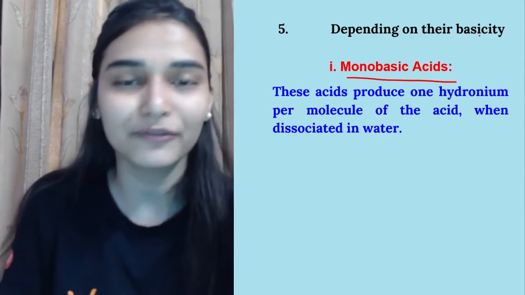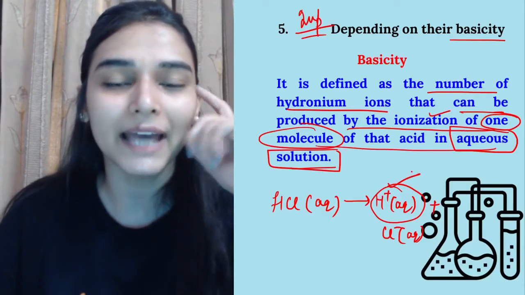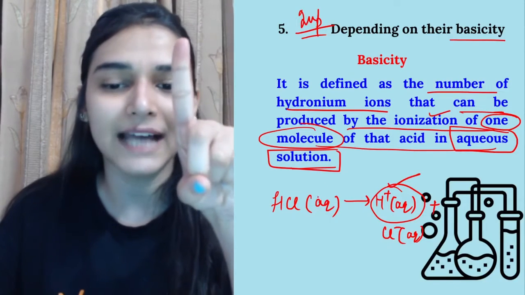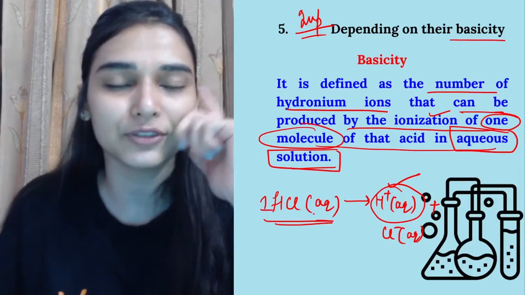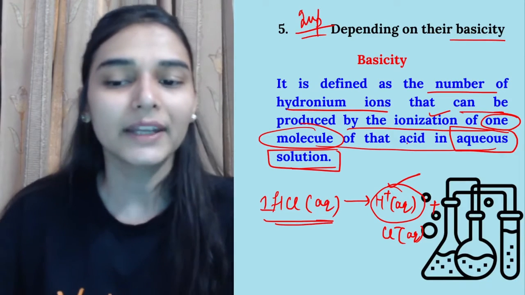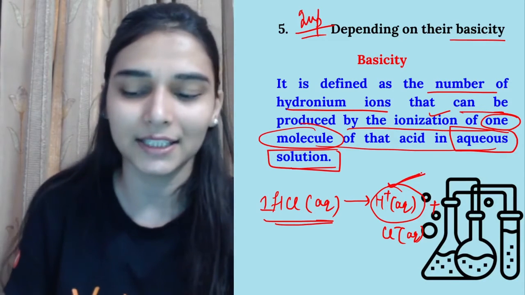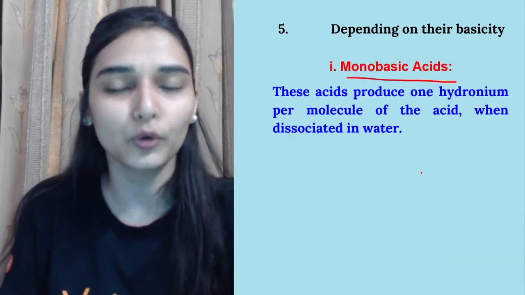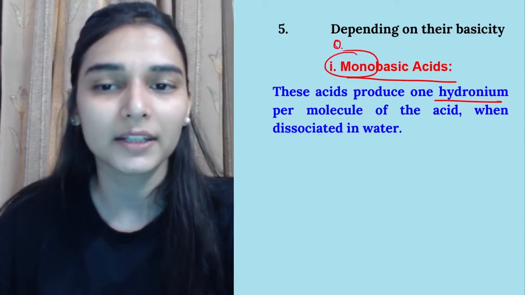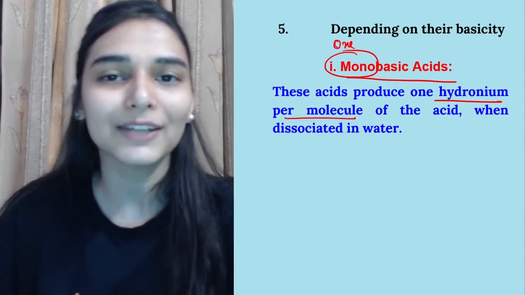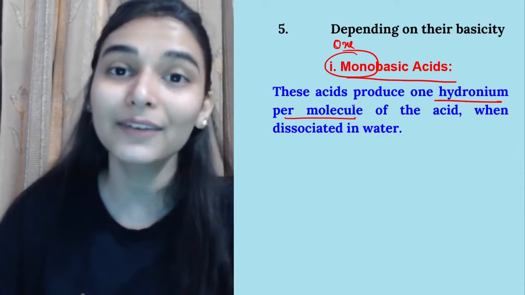ठीक है, क्या मतलब है? फिर से देख लो. Number of hydronium ions that are produced by ionization of one molecule of the acid in the aqueous solution. So I have taken one molecule of HCl in water, then how many H plus ions am I getting? That is its basicity. So first type is the monobasic acids. It means they simply produce, mono means 1, so they produce 1 hydronium ion per molecule of the acid in water.